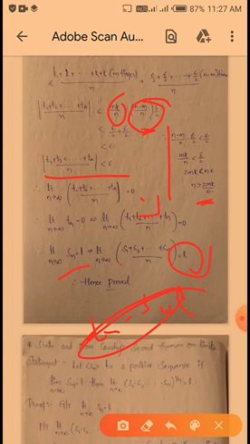Okay, see here, n minus m by n into epsilon by 2, this value is less than epsilon by 2, and next here mk by n is also less than epsilon by 2. Okay, so here 2 is this side and n is this side, so 2mk is less than n epsilon, so n is greater than 2mk by epsilon. Okay, so that's why here I am writing epsilon, this total value is epsilon, so that is nothing but epsilon by 2. This value is also less than epsilon by 2.